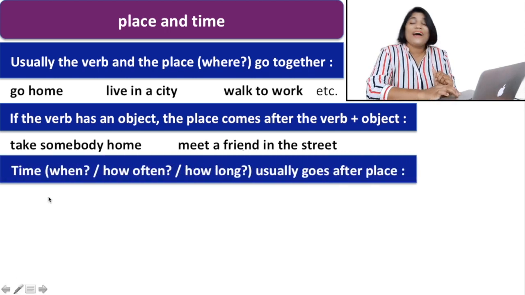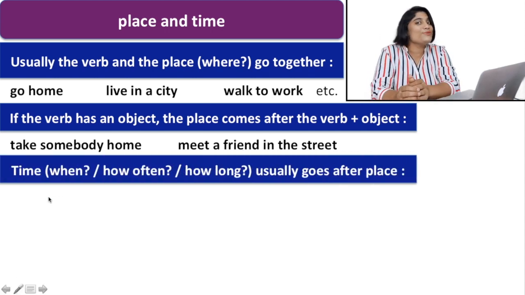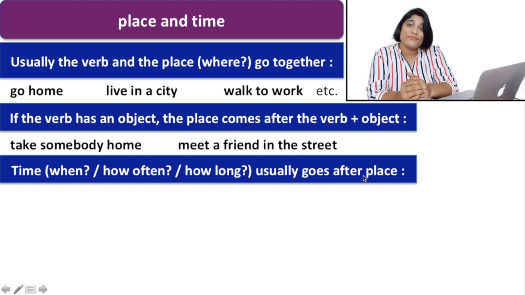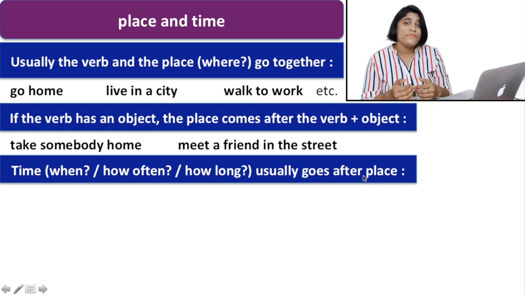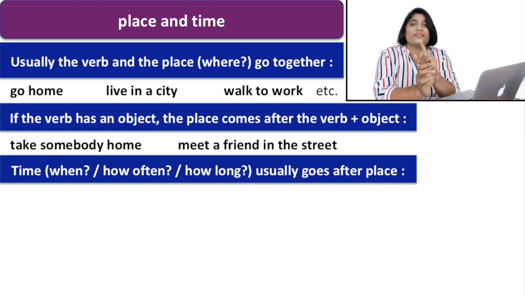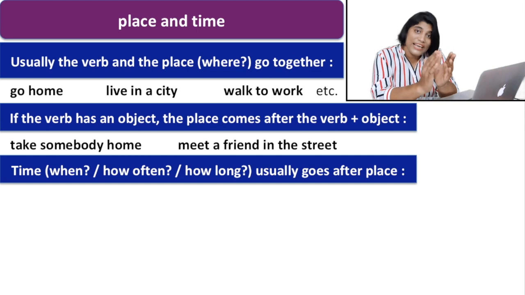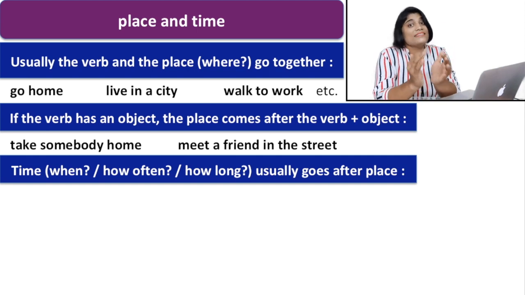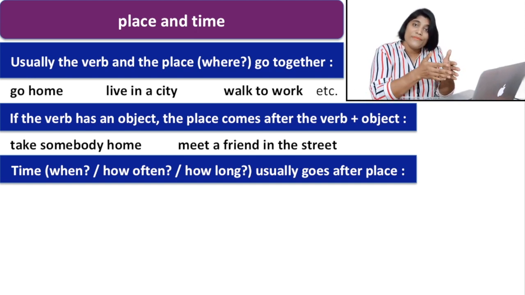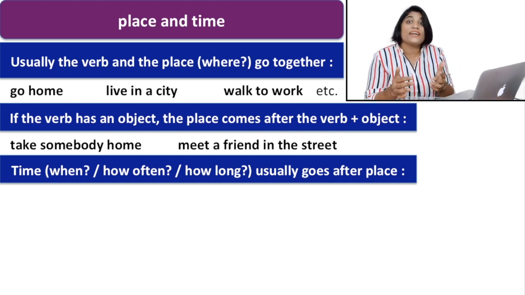Again, now I'm going to tell you where to use time. Time usually goes after place. When we are talking about time, if there is a sentence with both words referring to time and words referring to place, you have to put the place first, then the time. This is the sequence. First the verb, then if there is an object or not.